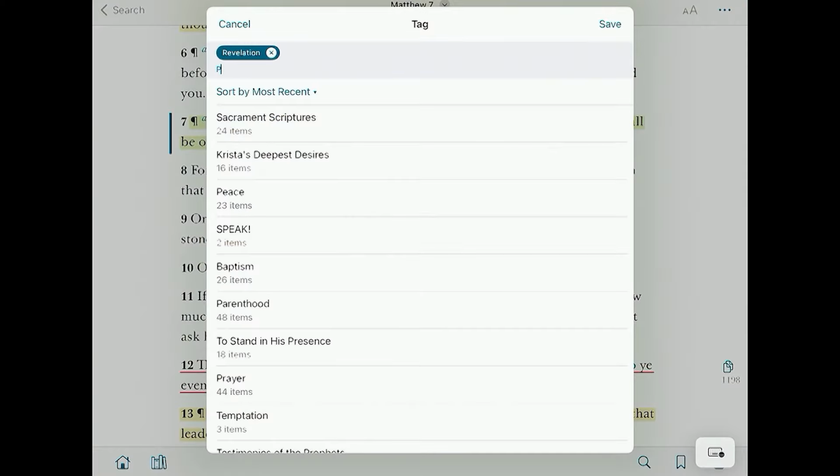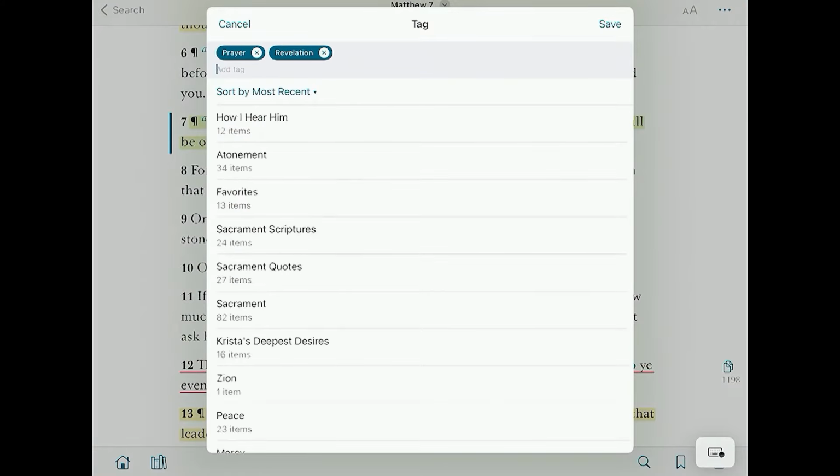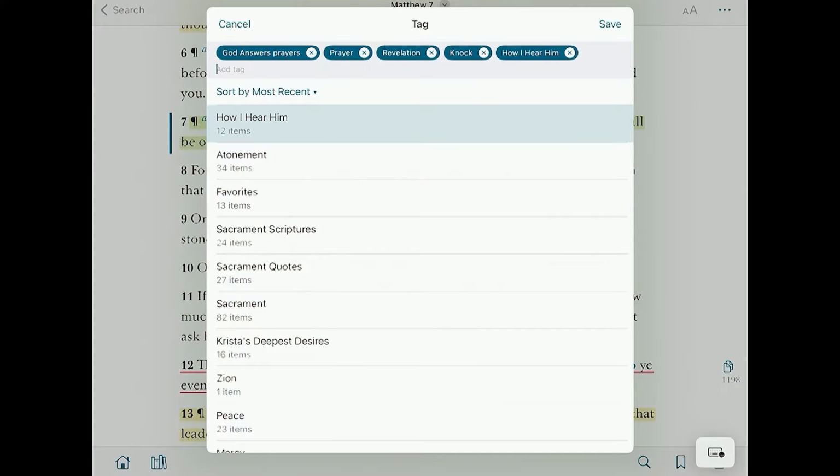Okay. Now, the cool thing is, unlike my file folder when I was a young woman, I can put this in as many files as I want. So I'm going to type in prayer. I already have one called prayer, so I'm just going to tap on that on my screen, and it adds it to that. So once I'm done tagging, and you can go back and add more or remove them or change them around if you want. But once we're done, we press save at the top of the screen.